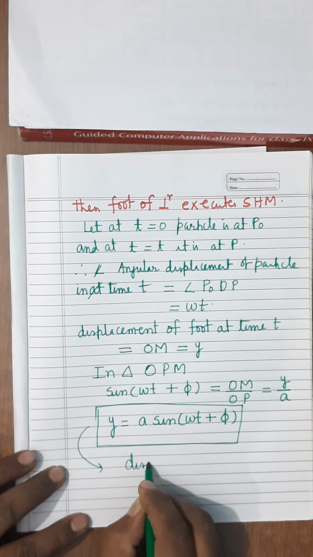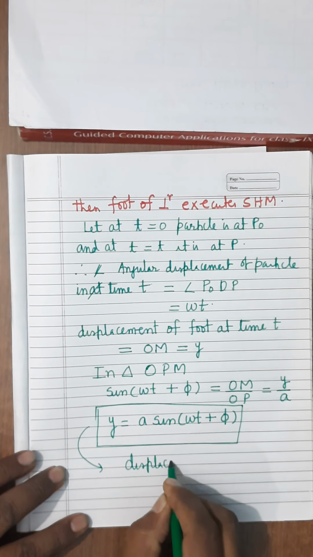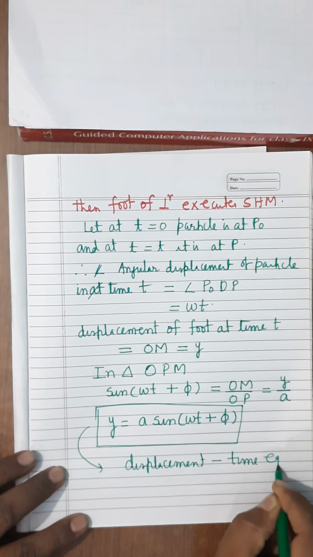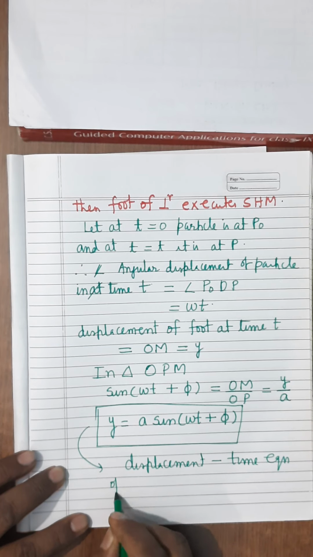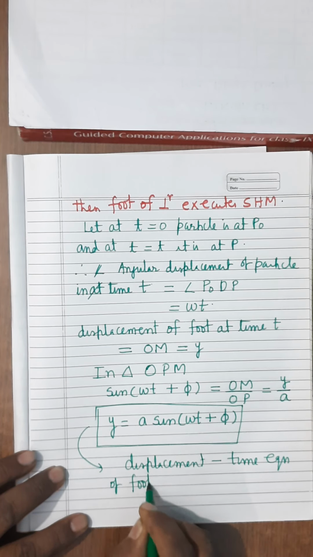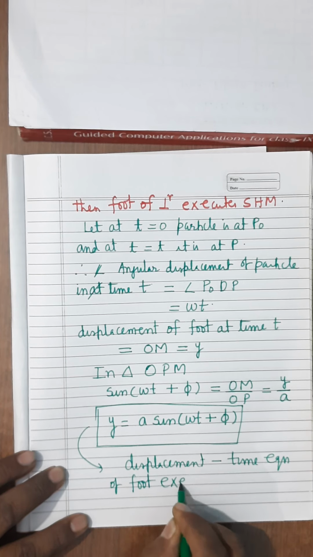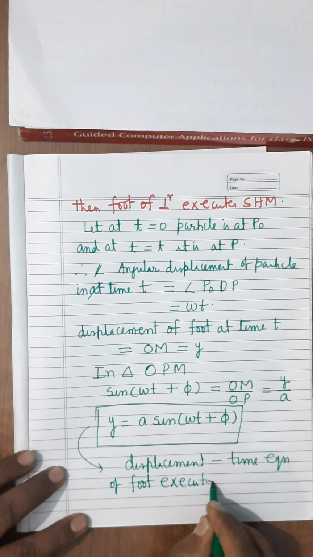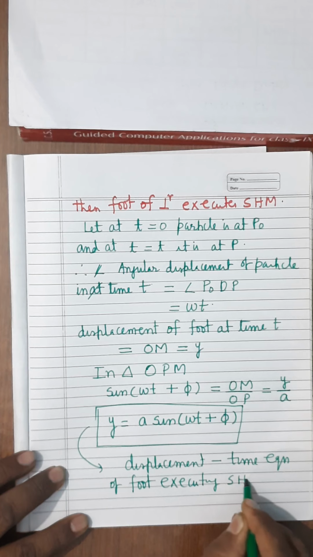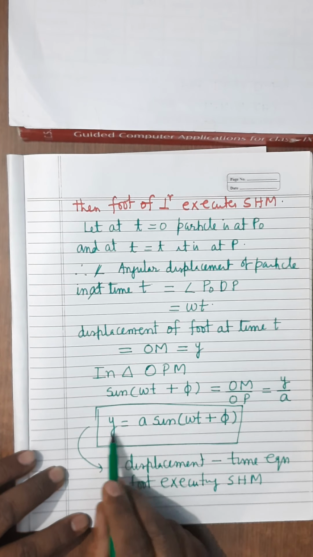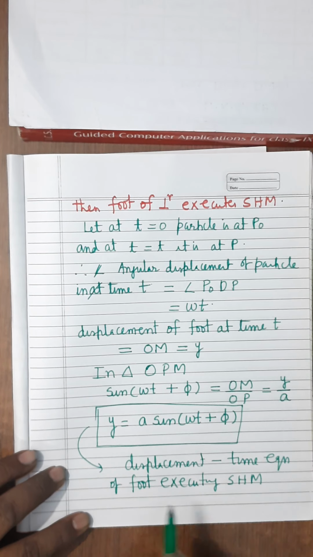Displacement time equation of foot executing SHM. Now hereafter, we will call it the displacement time equation of the particle executing SHM.